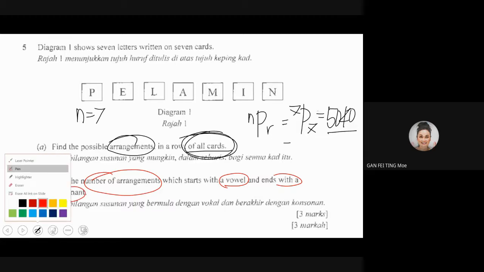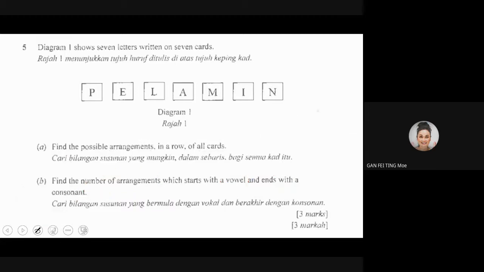Okay, let me erase all these things. I need space for this. I have 7 letters. So remember, to make it easy for you to answer this question, always follow this. I got 7 places. What is the condition for the first card? What is the condition of the last card? The first card should be a vowel, and the last card should be a consonant.